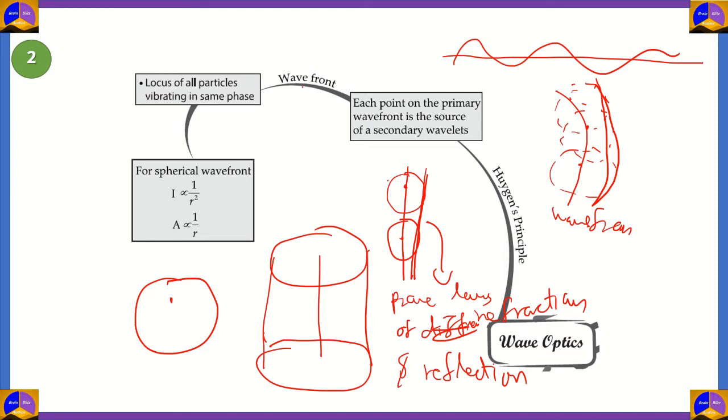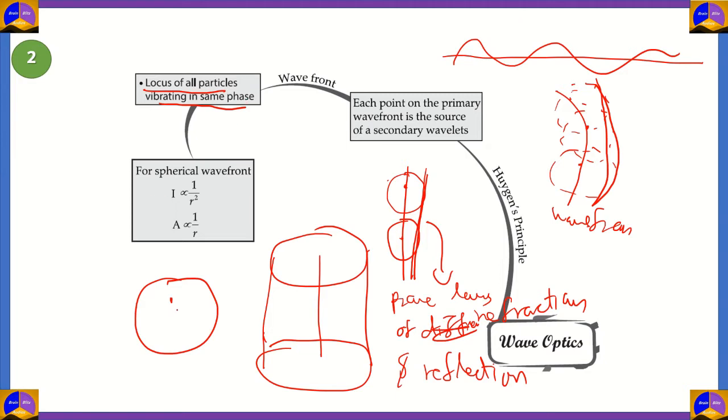Now, a wavefront, as we said, is the locus of all the particles vibrating in the same phase. So all of the energy vibrating in the same phase is called a wavefront. Now, the proof that light was an electromagnetic wave was also given by Maxwell and also Thomas Young with his experiments, but more on that later.